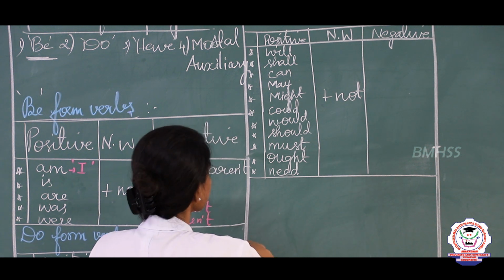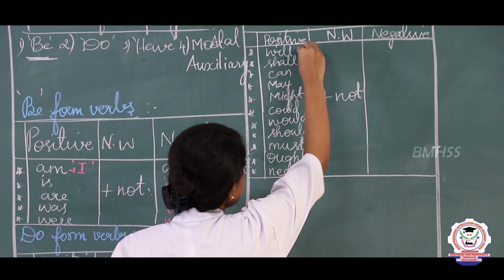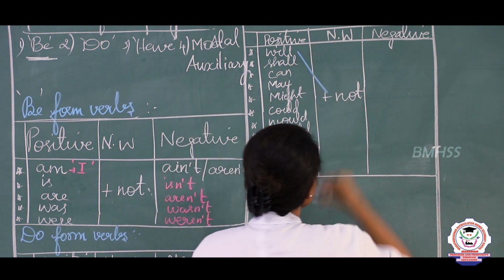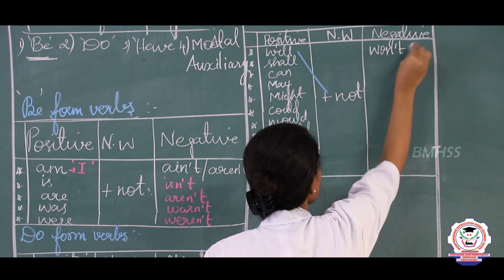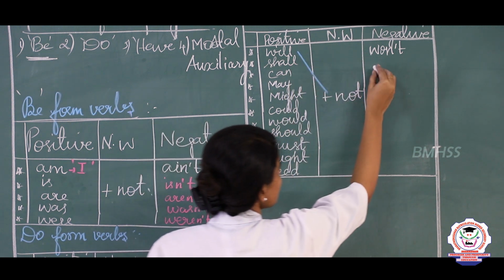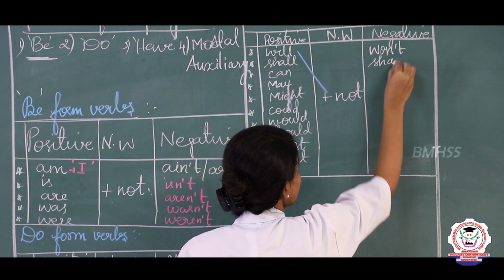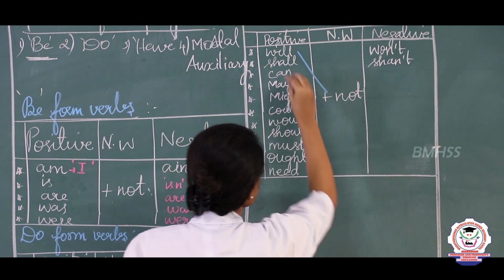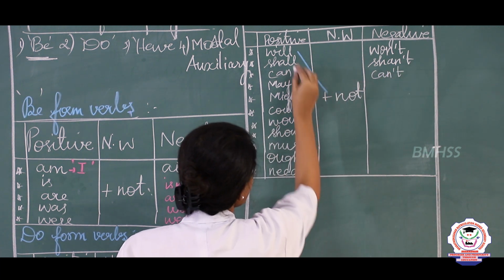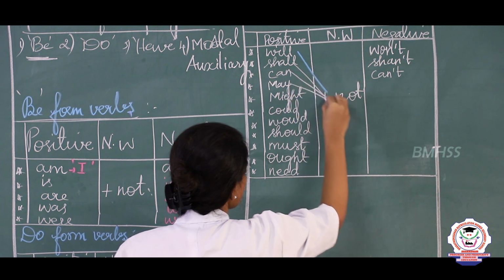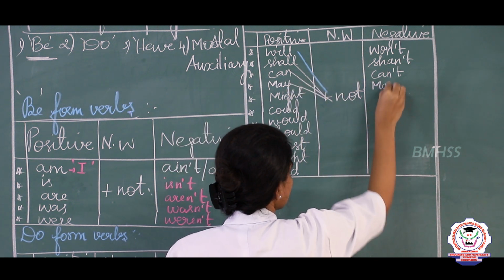So now the contracted form of will plus not is won't. We should not use will not, we should use won't. Clear? So shall plus not is shan't. We should not use shalln't. And can plus not is can't. And may plus not is mayn't.